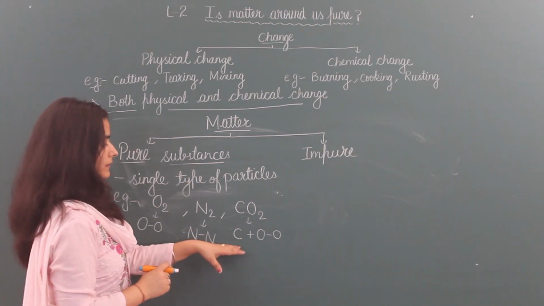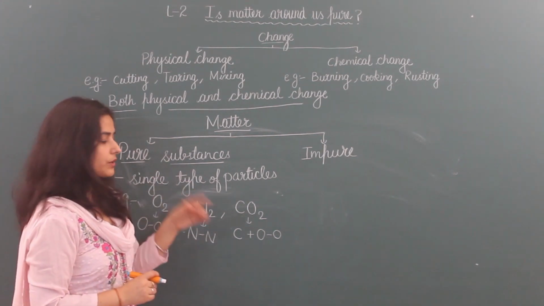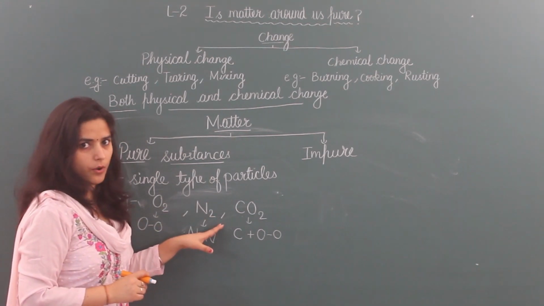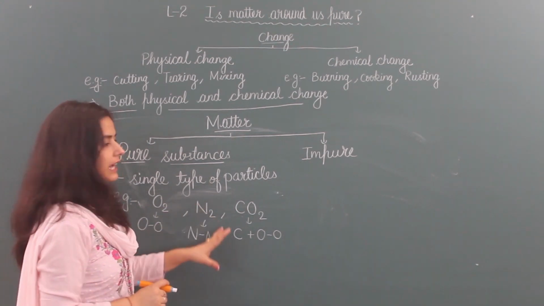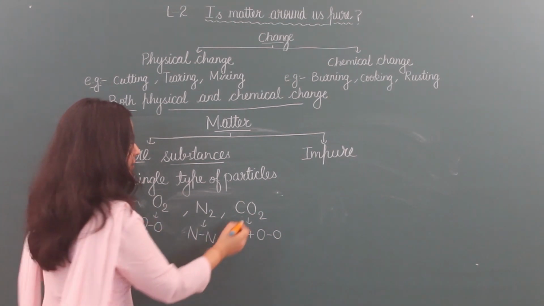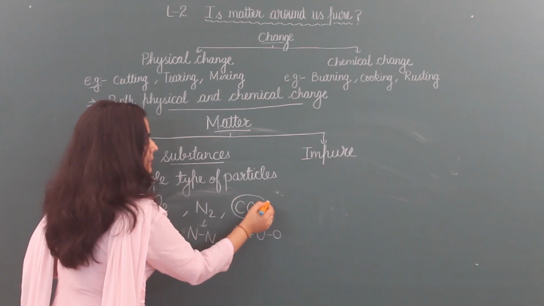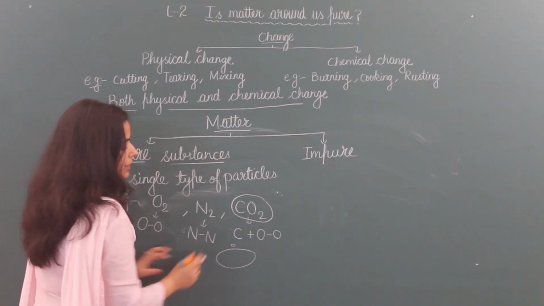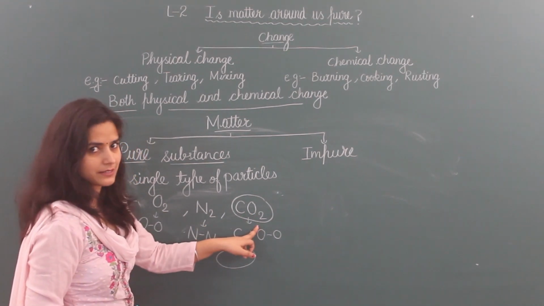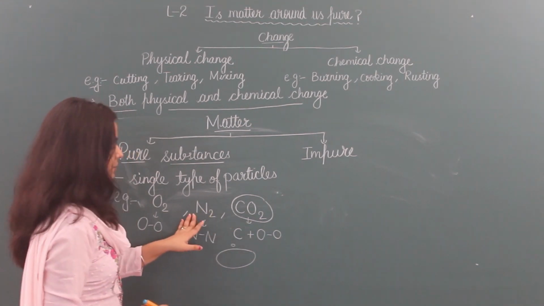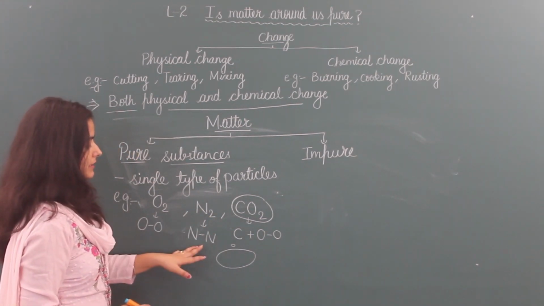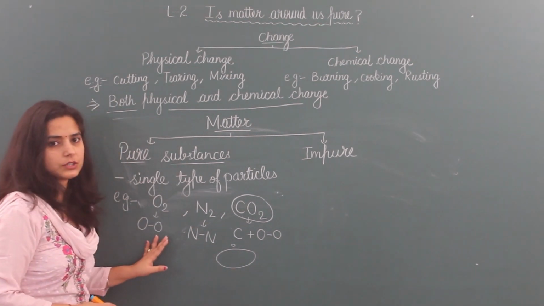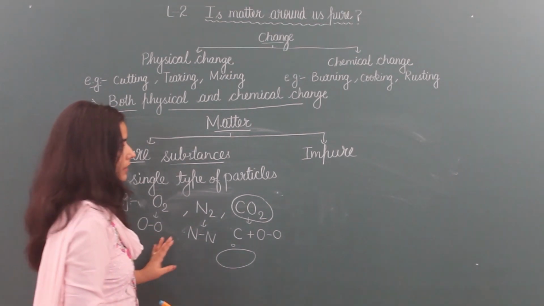So these are pure substances because we always find these pure substances in this form. Whether the gas is this much or this much, it is always made of CO2 particles, so it is pure. Nitrogen gas always contains two nitrogen atoms, so it is also pure. Oxygen gas is the same, containing two atoms, so it is pure.